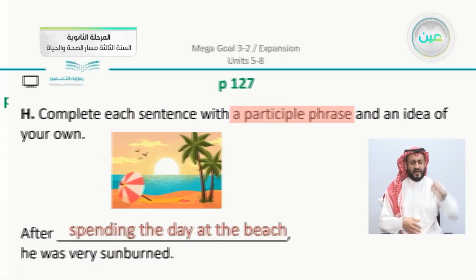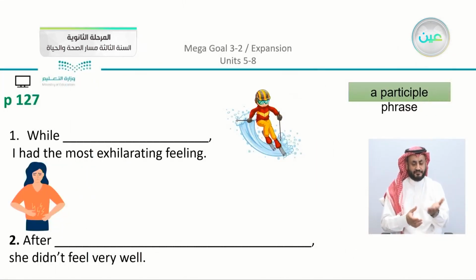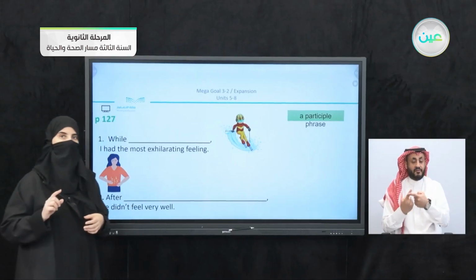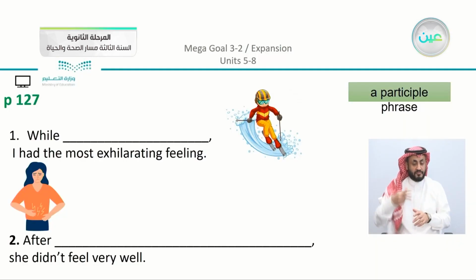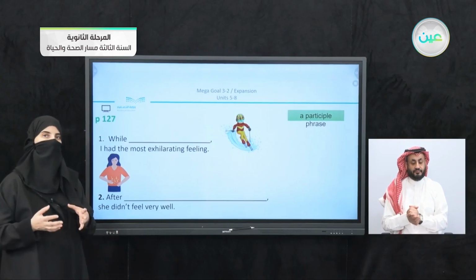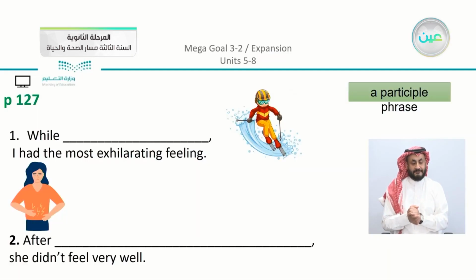So let's apply within the examples that we have here. The most important thing is to use a participle phrase. While blank, I had the most exhilarating feeling. So note that we are going to use the gerund here, or the participle phrase. Now we can say, while skiing all day.